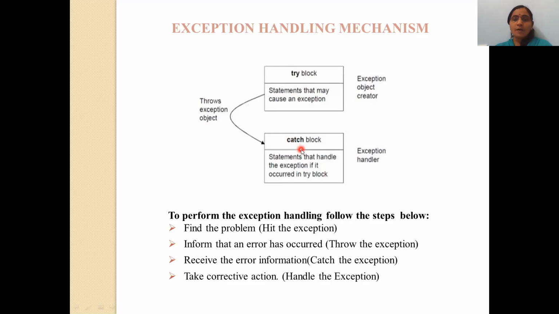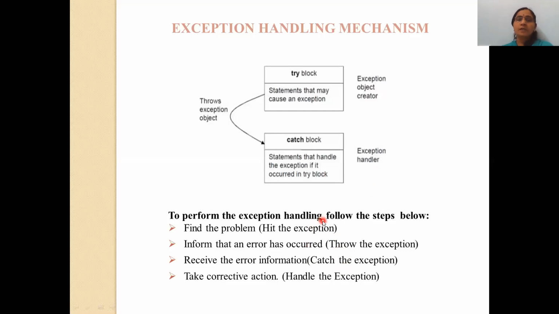And in the catch block, the statements that handle the exceptions. Once the error is created in the try block, after creation of the error, that error is thrown with the throw object to the catch block. What is the role of the catch block? The catch block catches or receives the exception object and accordingly handles the exception, means according to that error it will generate the message. That's why the name is given as exception handler. And these are some basic steps that you must know.